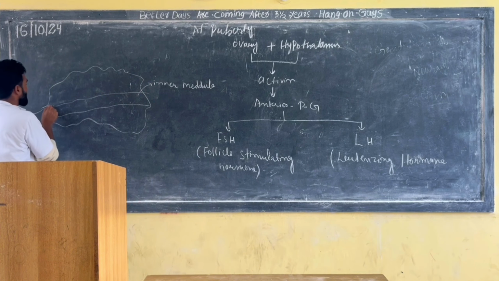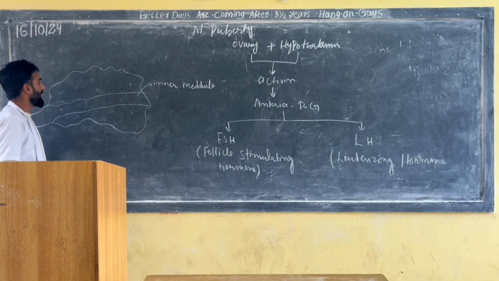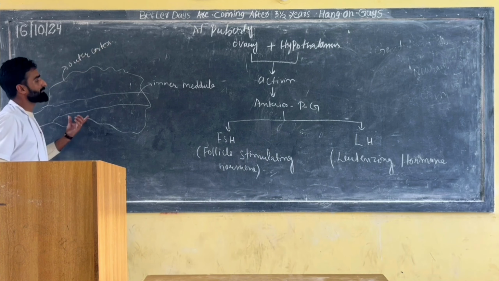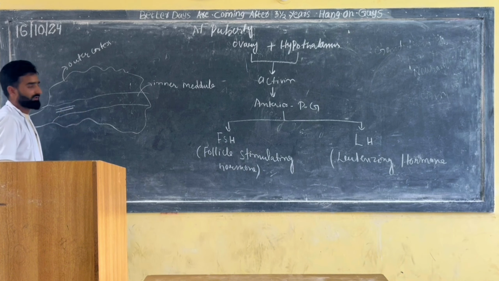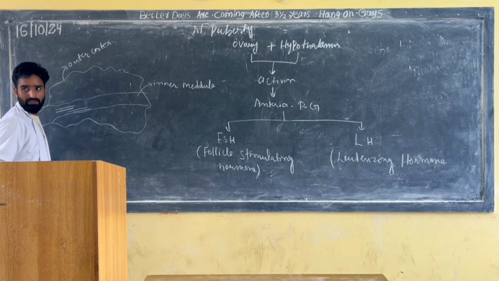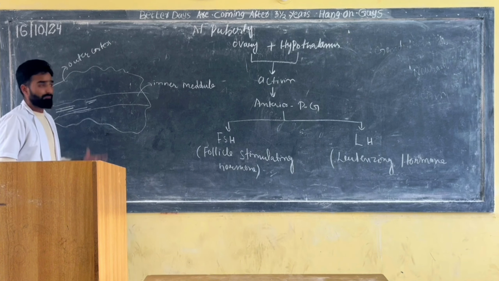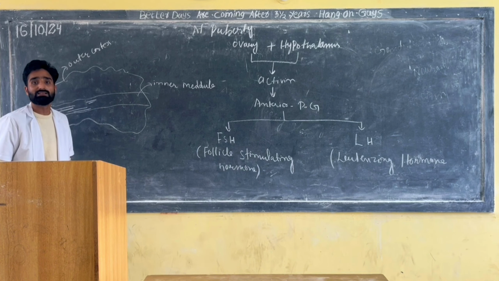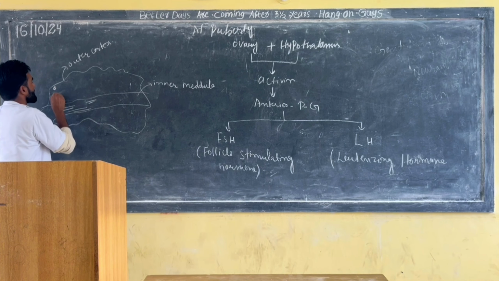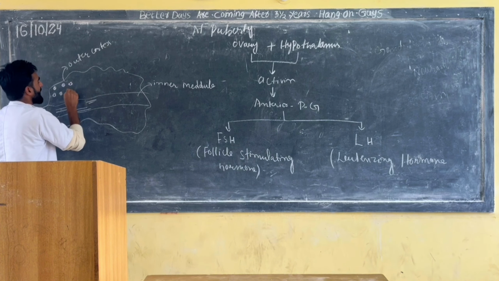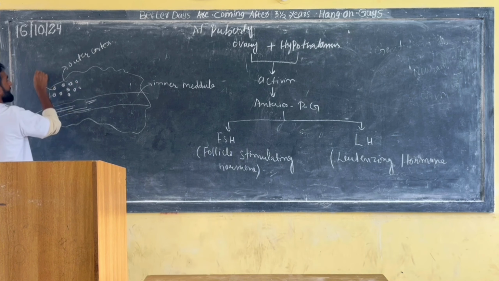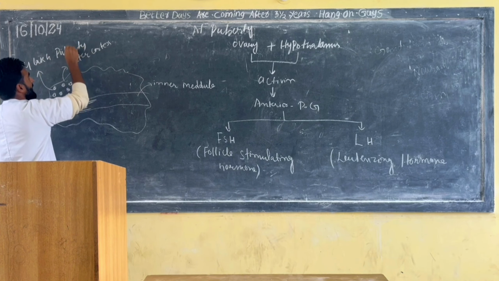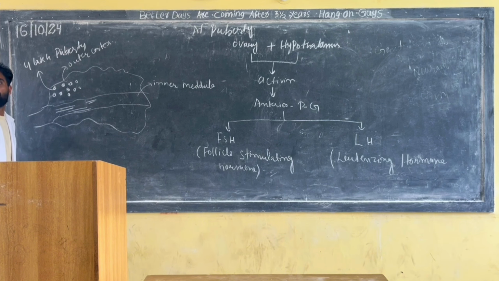Then there is the outer part. That outer part is known as the outer cortex. I said that the inner part contains blood supply, nerve supply, and lymphatic supply. But the outer part of the ovary is very, very important because it contains the follicles, the immature follicles. How many are there at puberty? These follicles are 4 lakh at puberty.